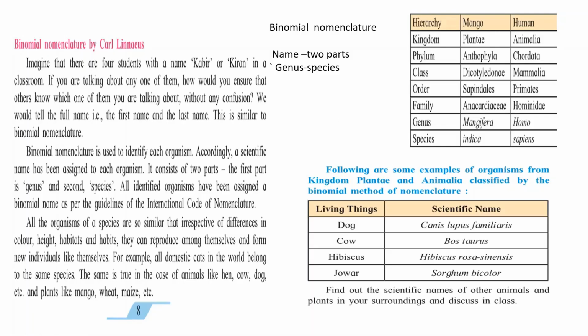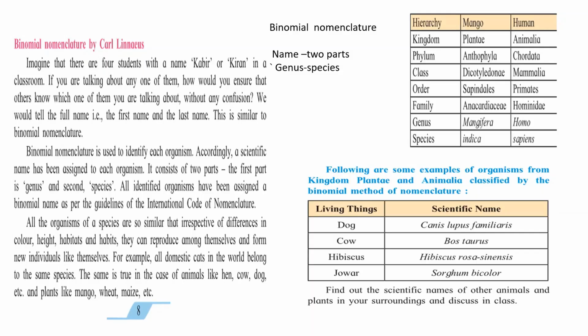Using this we are able to study and understand which species name and which genus it belongs to, and we can understand its hierarchy, from which kingdom it belongs to. This is used to study and understand more about the species.